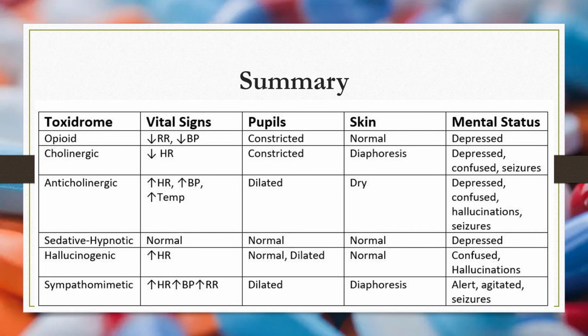Sympathomimetics have almost similar activity to that of anticholinergics regarding vital signs. Anticholinergics cause dilated pupils, and sympathomimetics also cause dilated pupils, whereas opioids and sedatives cause constricted pupils most of the time. So based on the patient's vital signs, pupil size, skin condition, and mental status, we classify the cause of the poisoning into certain toxidromes, and we can try giving antidotes and also supportive treatments.